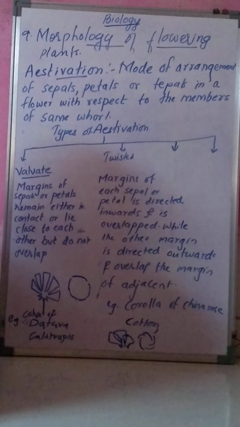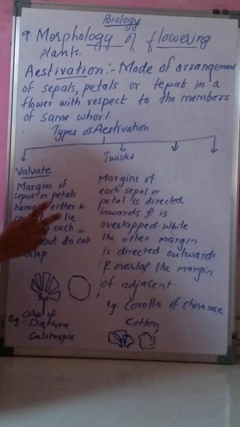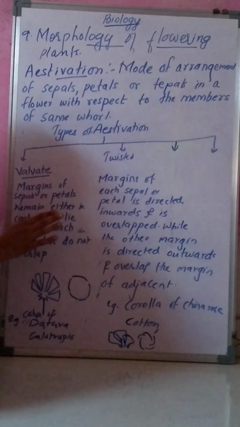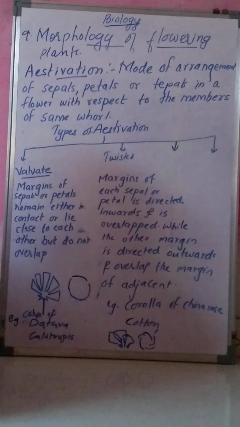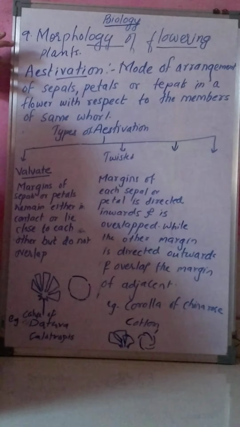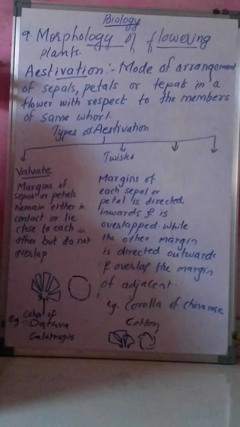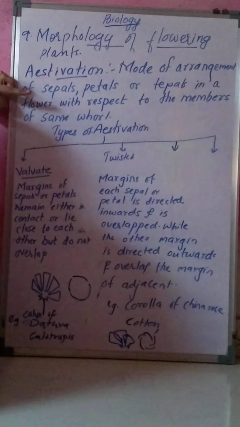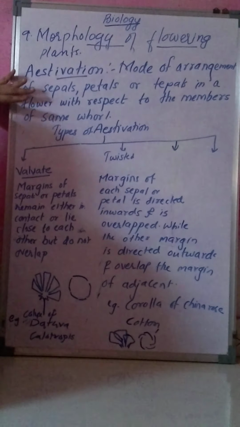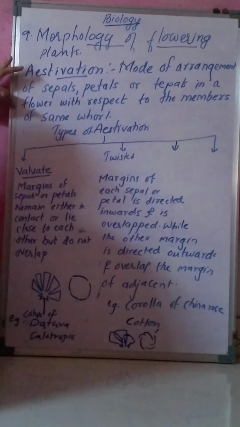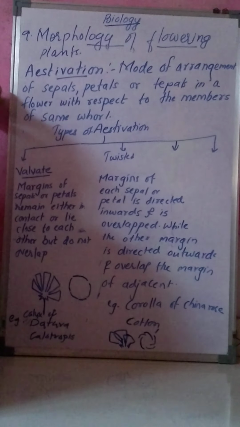So we have seen two floral whorls, that is calyx and corolla, and also perianth. If calyx and corolla are undifferentiated, then it is perianth. And next is estivation. What is estivation? Estivation is the mode of arrangement of sepals, tepals or petals in a flower with respect to the members of the same one.